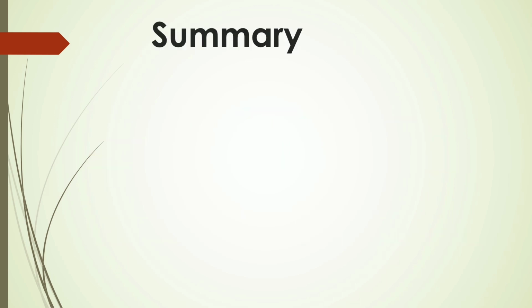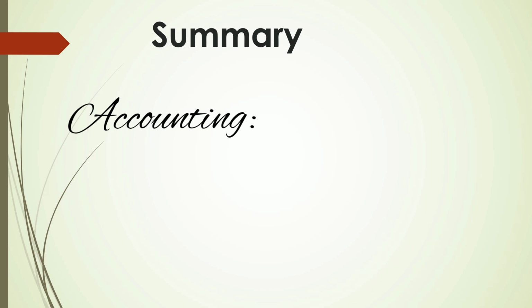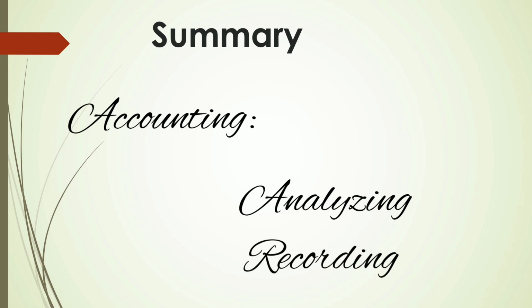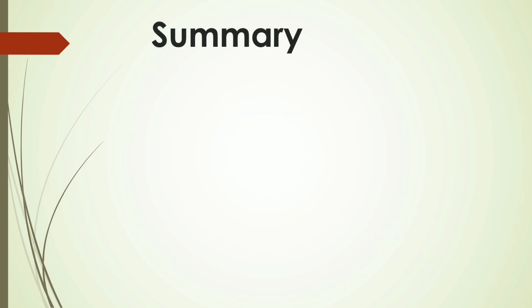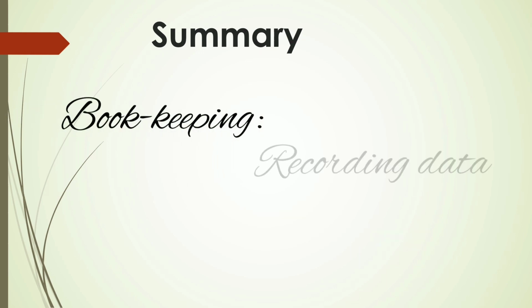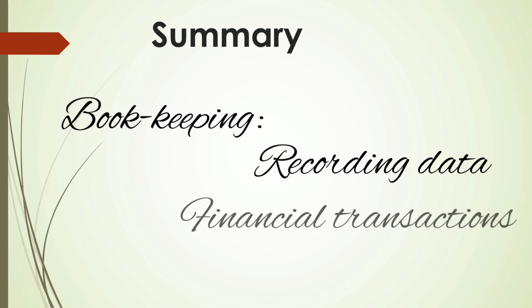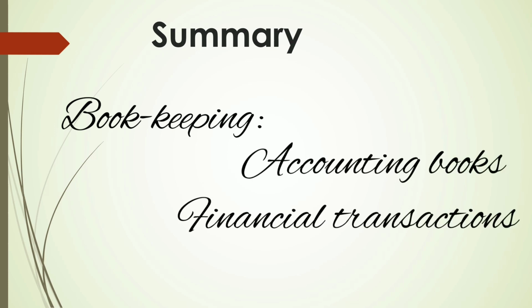In summary, we've looked at the meaning of accounting and bookkeeping, and we defined accounting as the act of collecting, analyzing, recording, summarizing, presenting and interpreting financial data of an organization to interested users, and bookkeeping as a process of recording data relating to the financial transactions in the accounting books of an entity.